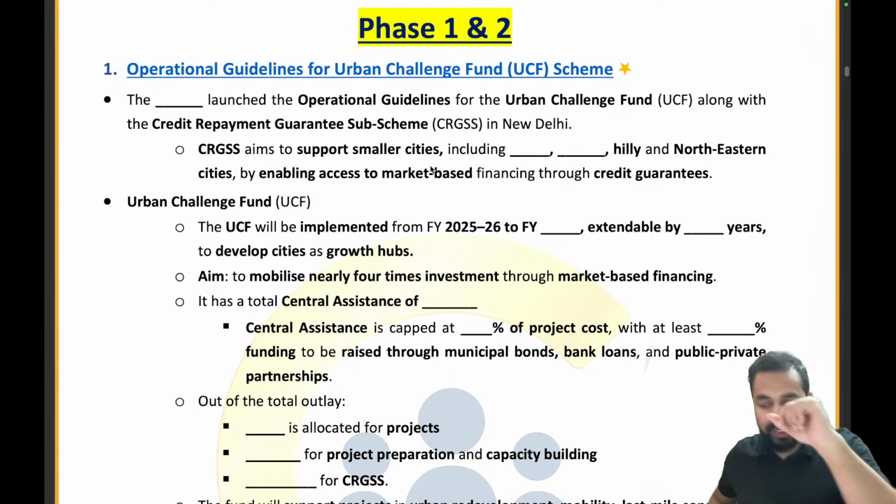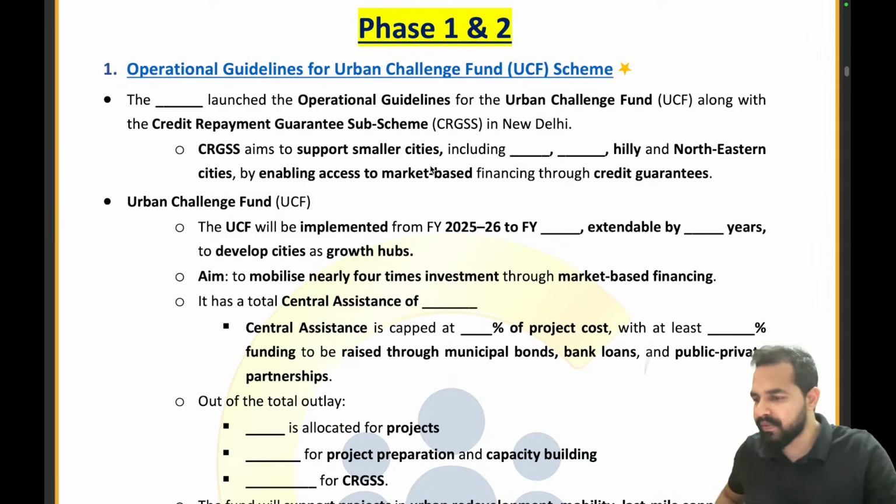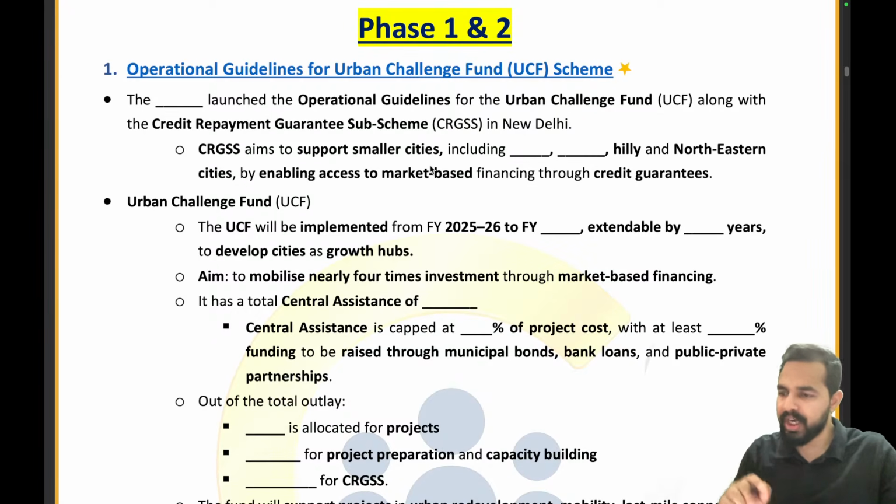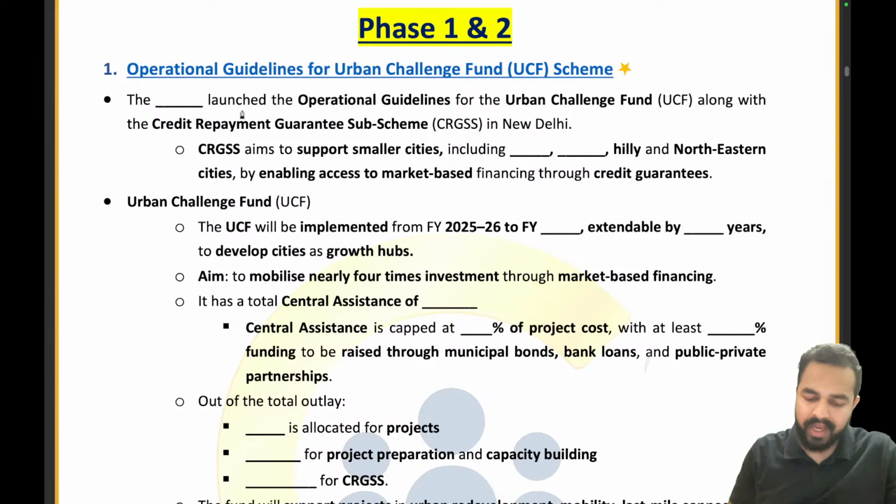No, it is 20 and 28 crores, not 10 and 14 crores. Okay, it will be 20 and 28 crores only, which is the amount that will be provided by the government. And we have already discussed the limits which will be provided by the government. Now let's move ahead. First quickly tell me, the government has launched the operational guidelines for the Urban Challenge Fund. Please tell me the name of the ministry.